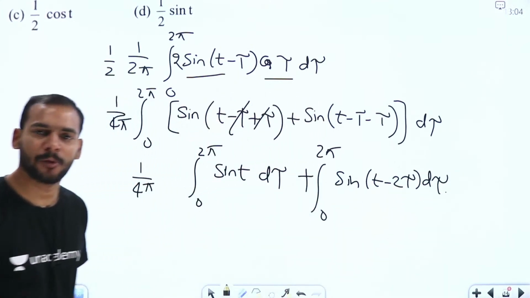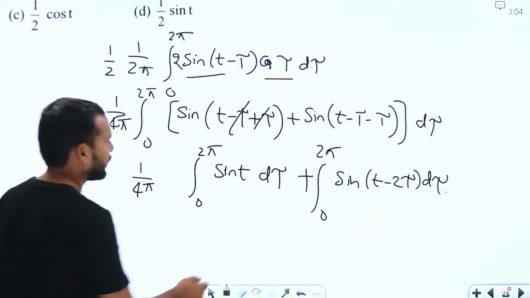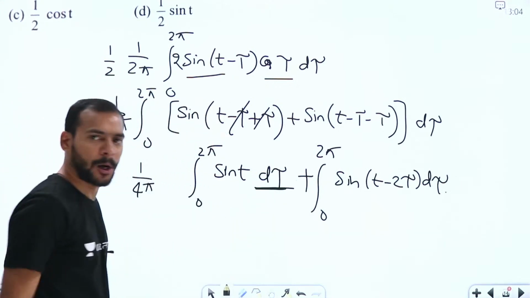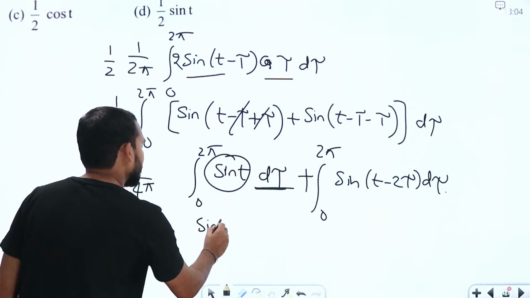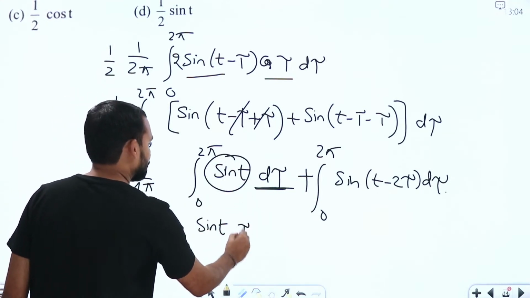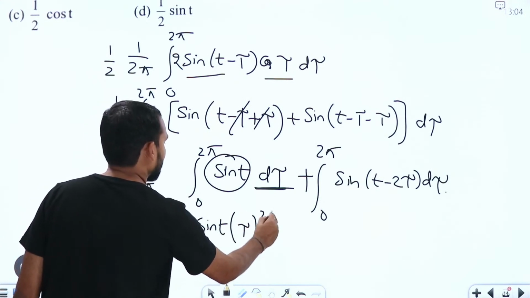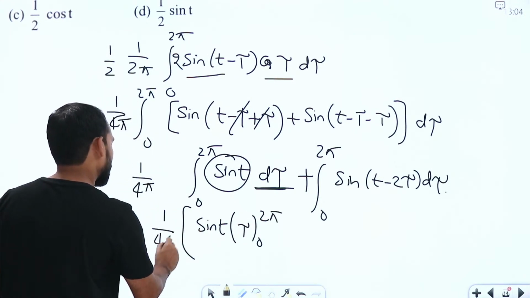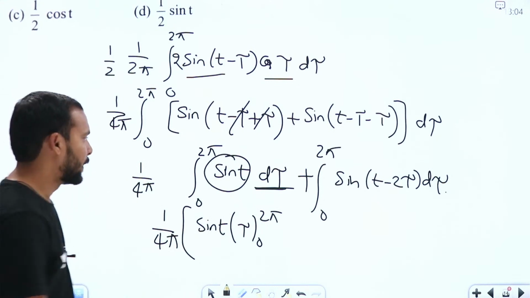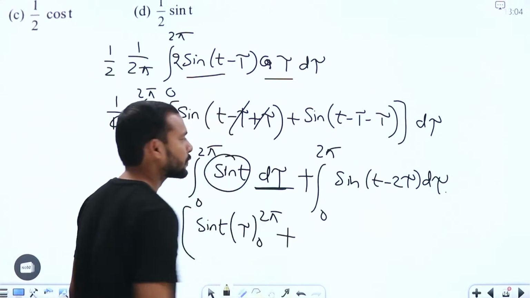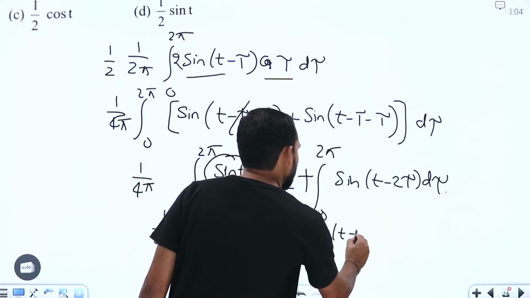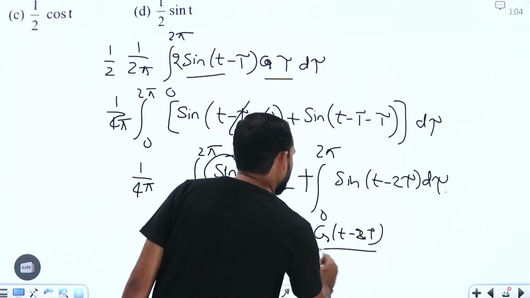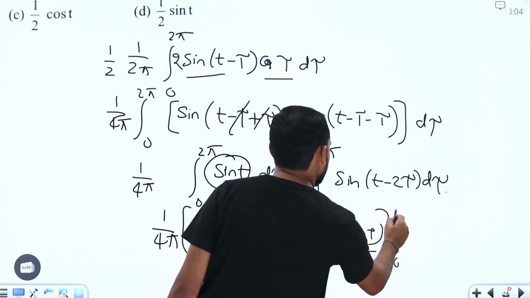Here the integration is not with respect to t, it is with respect to tau. So sin t is going to be a constant, and we get sin t into just tau, with limits from 0 to 2 pi, with 1 by 4 pi as a multiple. Similarly, the integration of the other term is cos(t minus 2 tau) divided by minus 2, with limits from 0 to 2 pi.